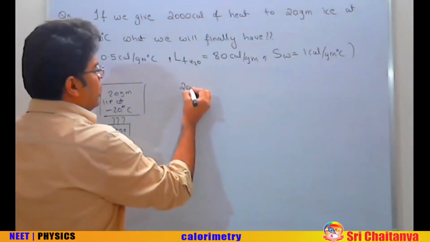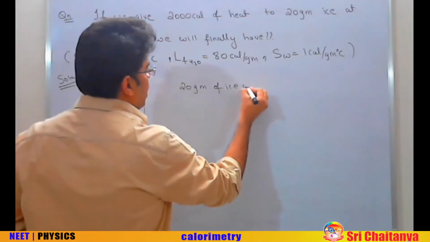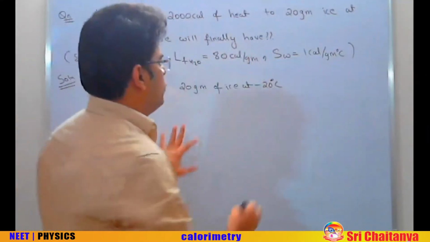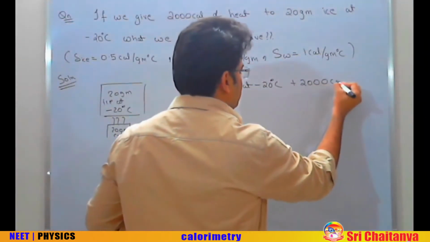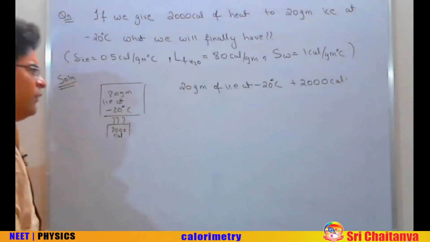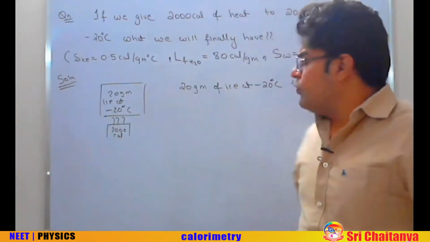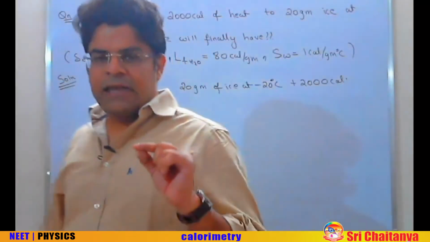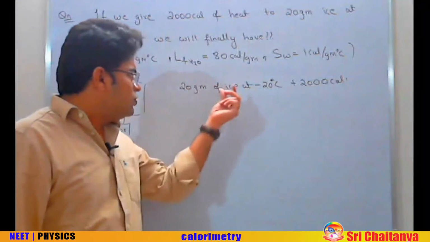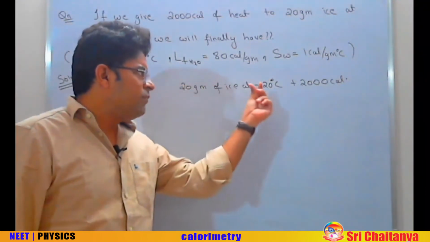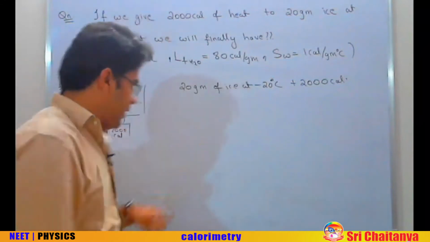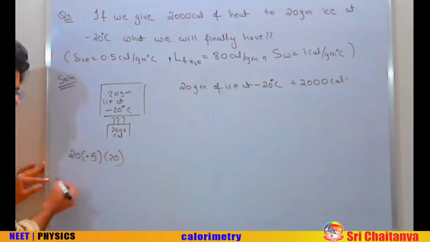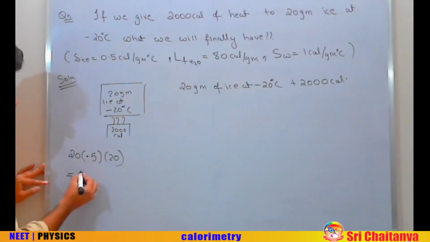Think that you have got 20 gram of ice at minus 20 degrees centigrade, and as per the question statement you have given it 2000 calorie of heat. So plus 2000 calorie of heat. First thing first, if you start giving this heat to the 20 gram of ice, what will happen first? First, the temperature of ice will increase from minus 20 to 0. So as to increase the temperature of 20 gram of ice from minus 20 to 0, how much heat will be required? So you will say m s delta T. So this comes out to be 20 into 10, that is 200 calorie.